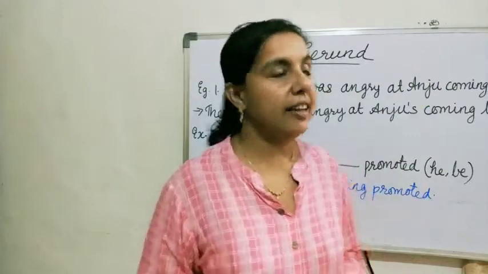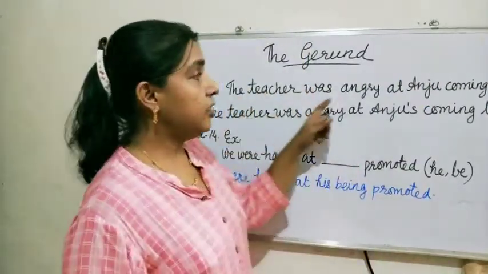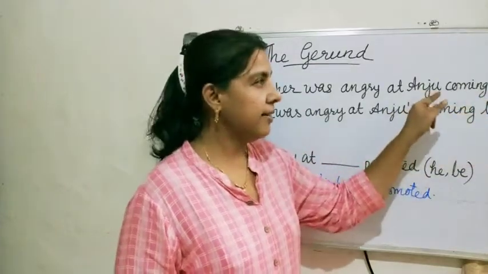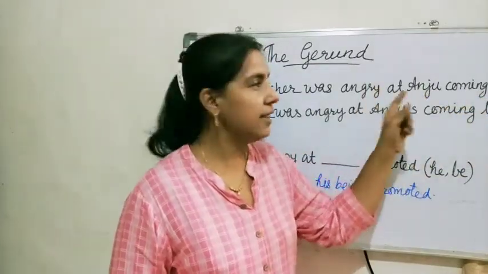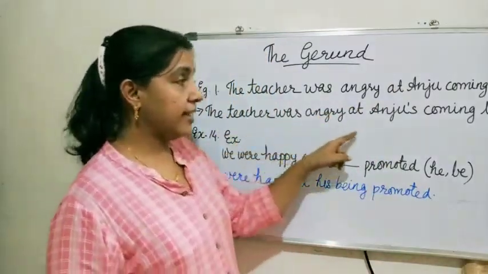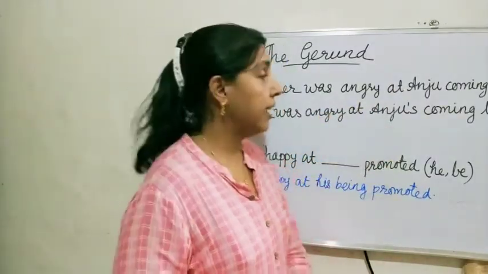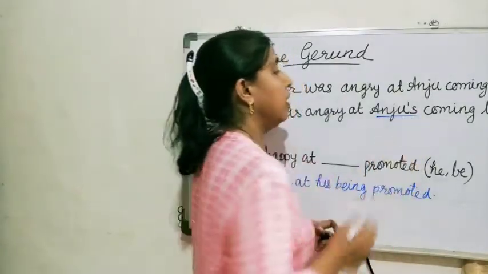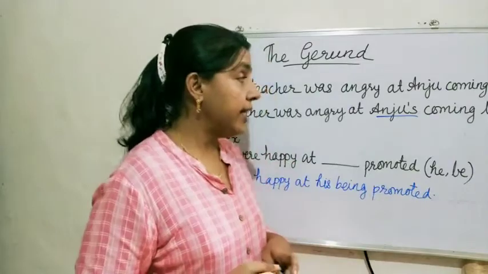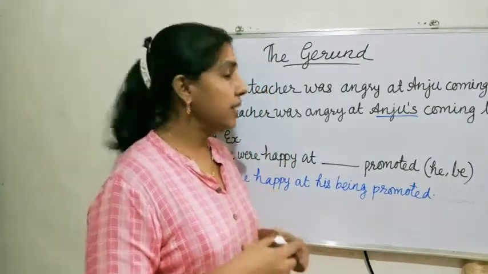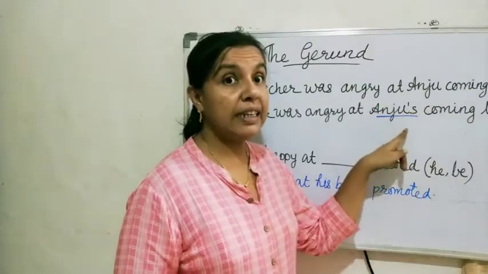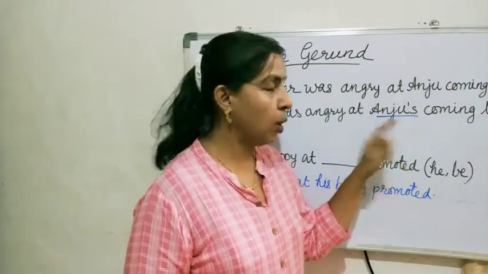Let us see one sentence. The teacher was angry at Anju coming late. There is a problem in this sentence. It should be like this. The teacher was angry at Anju's coming late. So, when a noun or pronoun denoting a living being is placed before a gerund, then it should be in the possessive form. Got it?